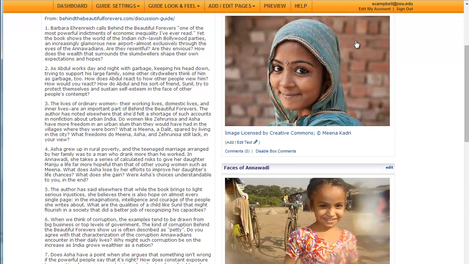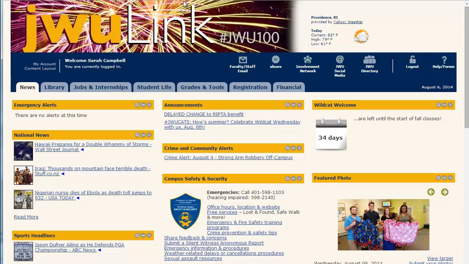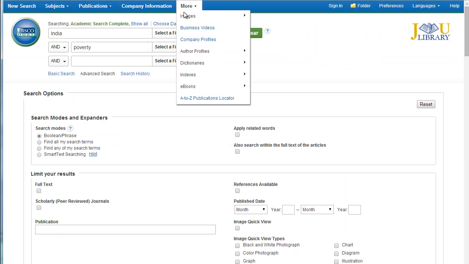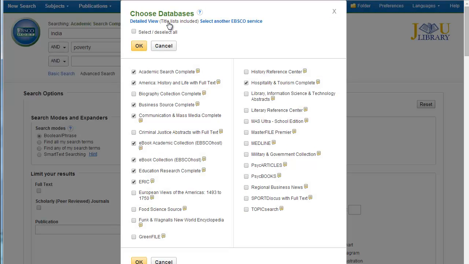Let's get started. From JWU Link, click on the Library tab, and then on the home page, click on the big blue button. From here, I need to choose some databases. I've selected these carefully because they dovetail nicely with this particular topic. For example, ebooks are fantastic for cutting-edge recent research. America History and Life will handle some of those complex socioeconomic topics that are covered.